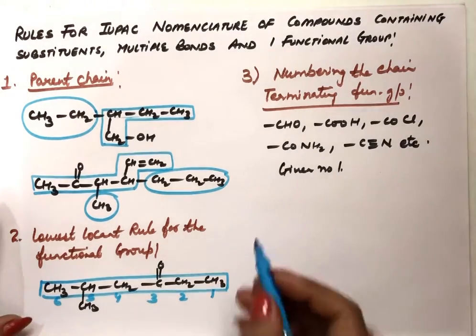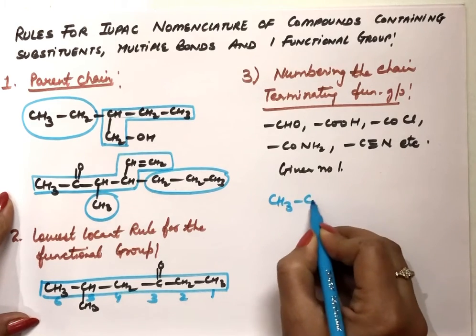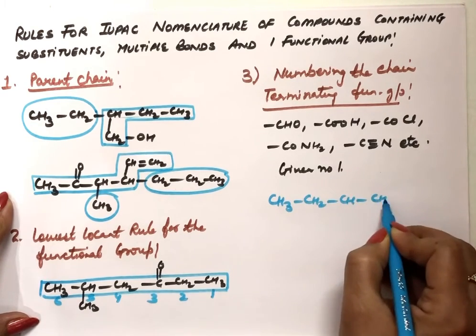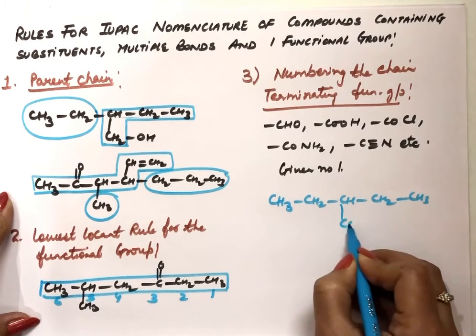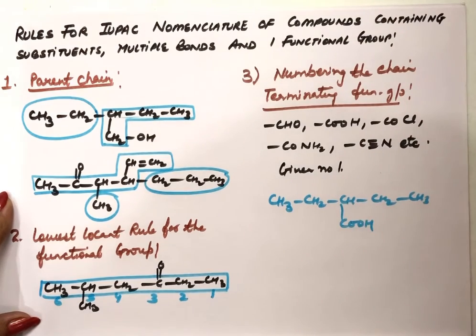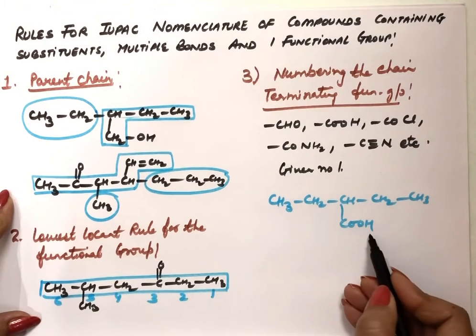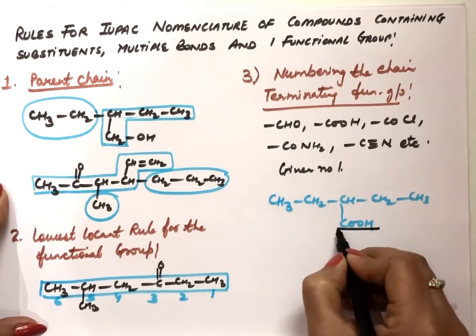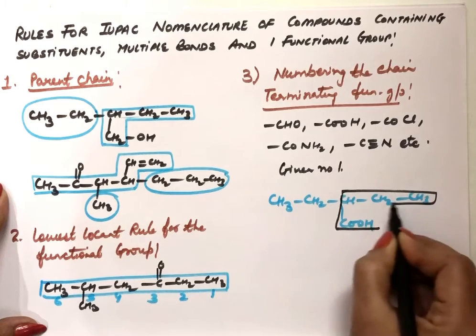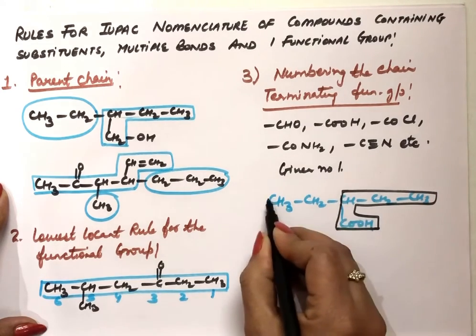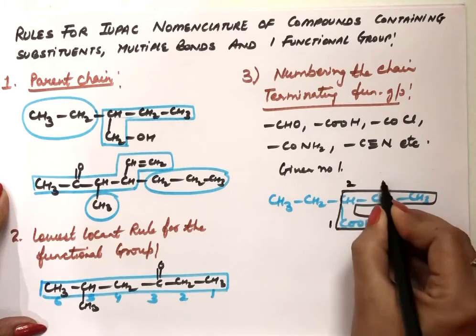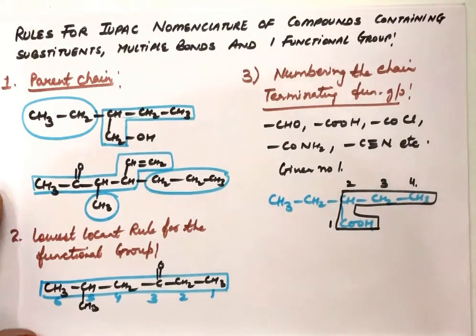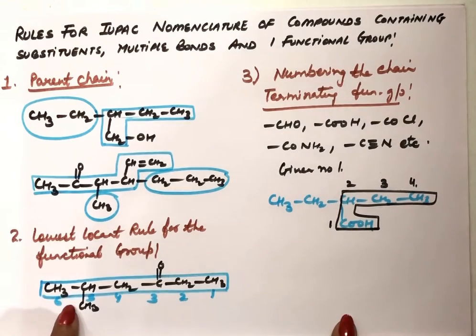For example, if we take this compound, there is a COOH functional group. So this carbon atom of the functional group we also have to include in the parent chain. Numbering will start from this carbon only. This is a chain-terminating functional group, so numbering will start from here only. Taking this one will be the parent chain, or we can go this side also, and this one will be number 1. Numbering from here.